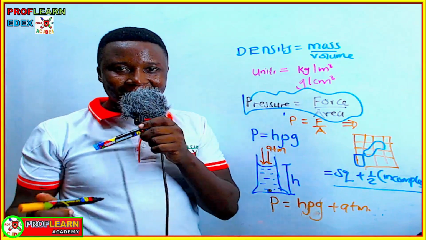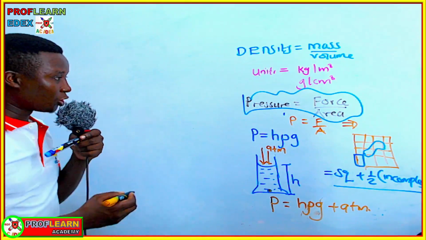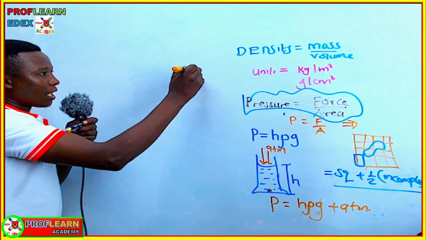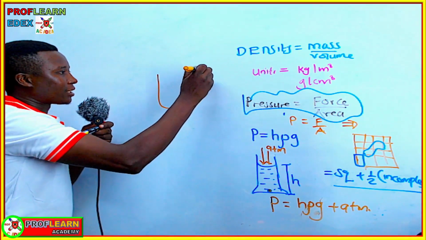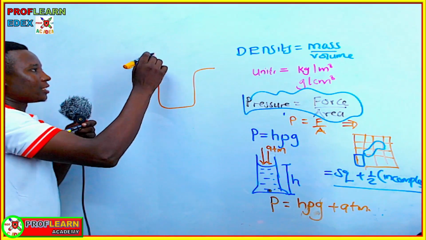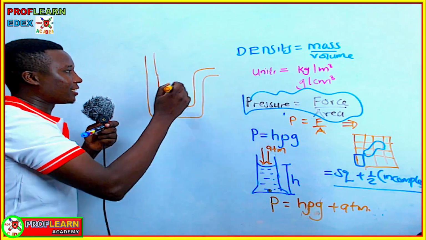Something else that I feel is quite important to mention is the U-tube manometer. This is another concept that I've seen asked in some IGCSE Edexcel questions.